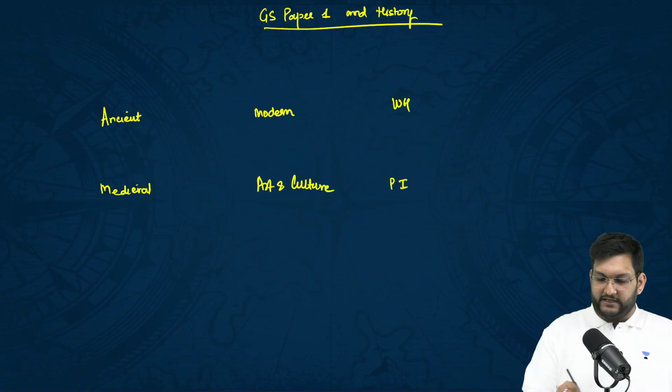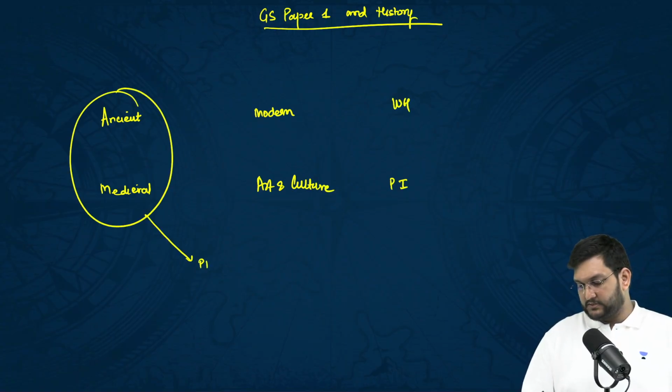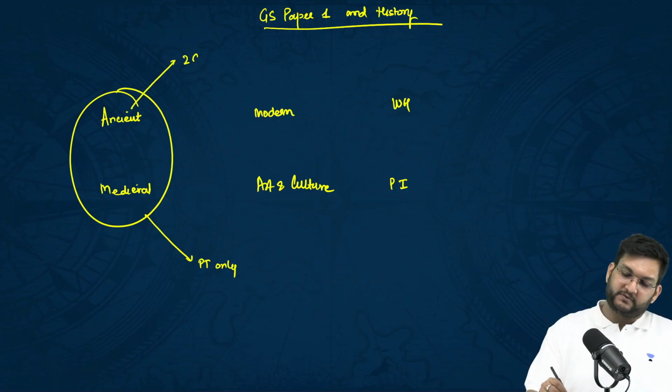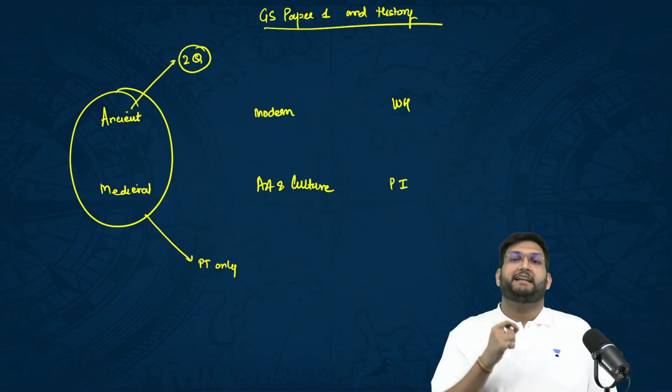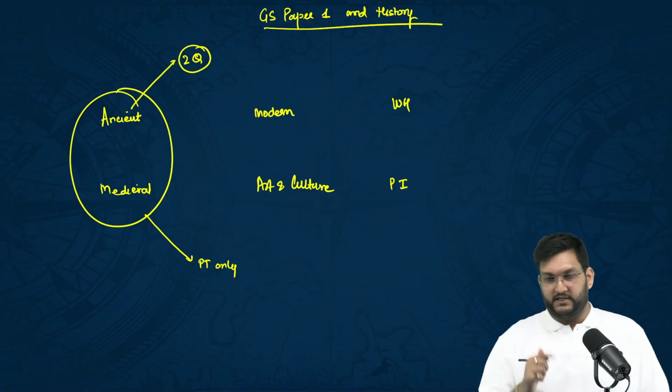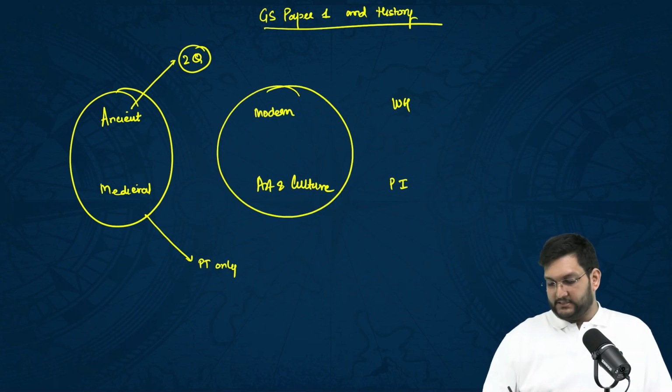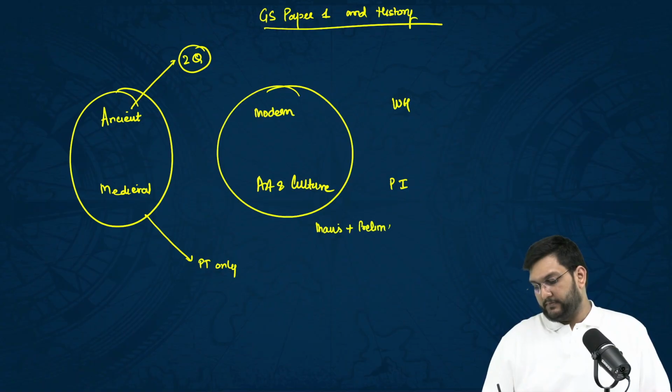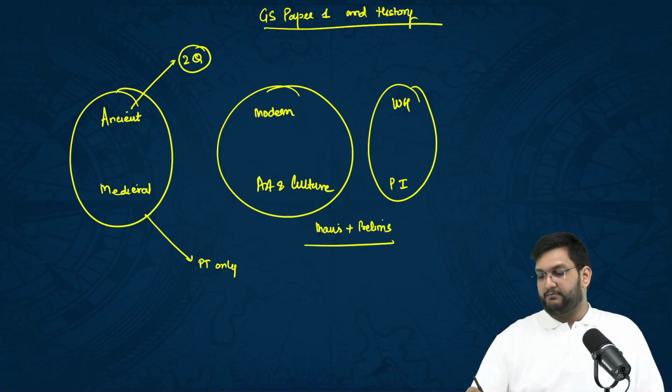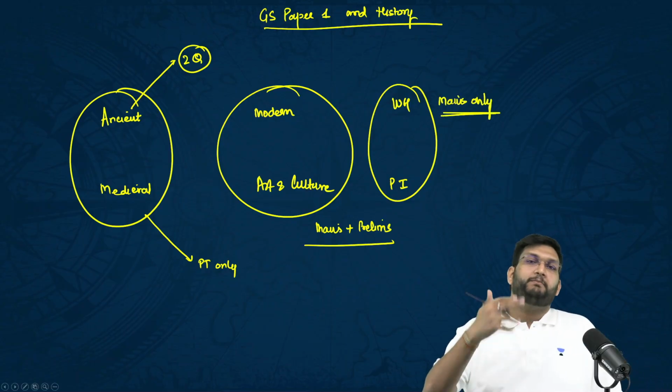Ancient and medieval are prelims only, with an anomaly of 2 questions which have come. They are basically society and history questions, not per se of ancient. Modern and art and culture are mains plus prelims, and world history and post independence are mains only. Therefore, you have to prepare accordingly.